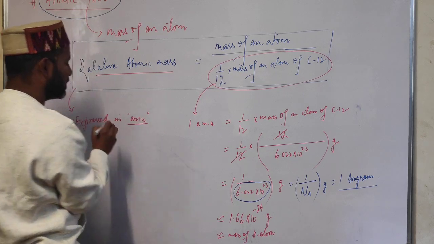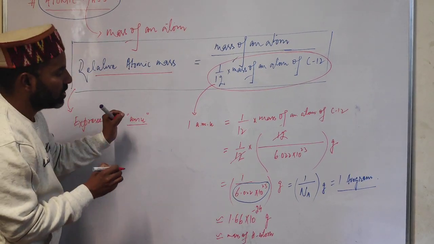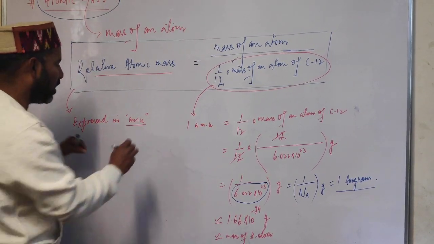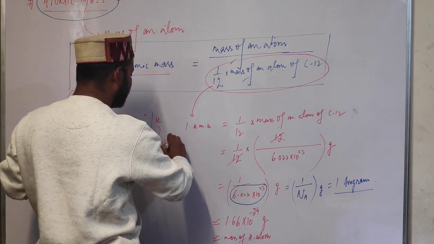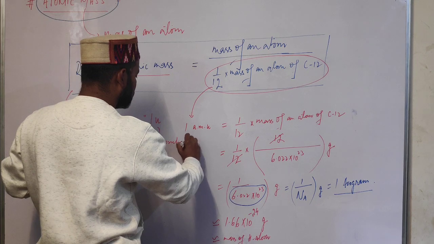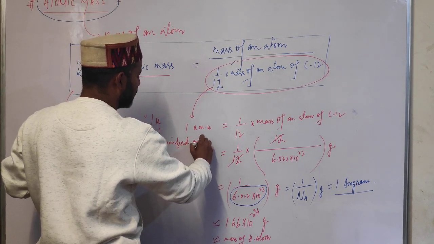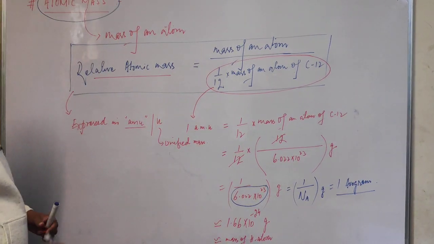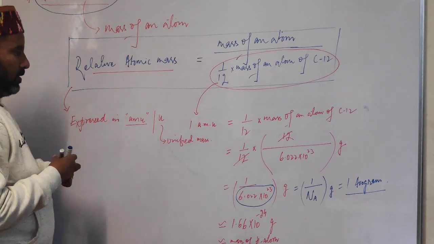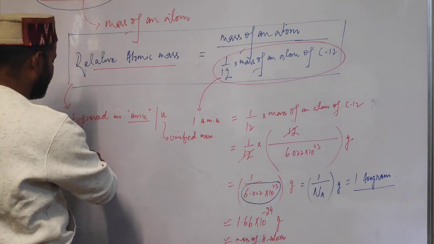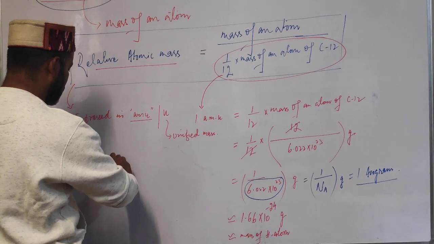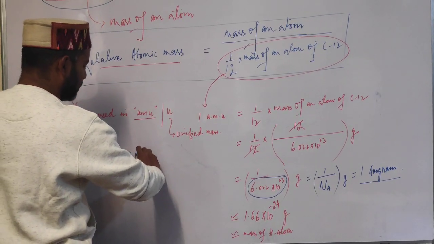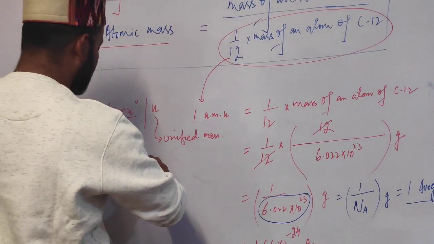That is, it is expressed in atomic mass units, or nowadays we call it U only, and U stands for unified mass. Students, so for example, say if I say atomic mass of, say, nitrogen is 14 AMU.